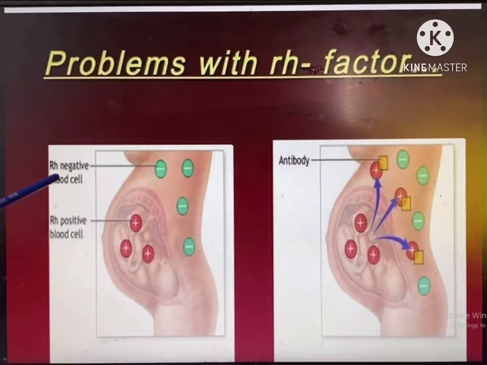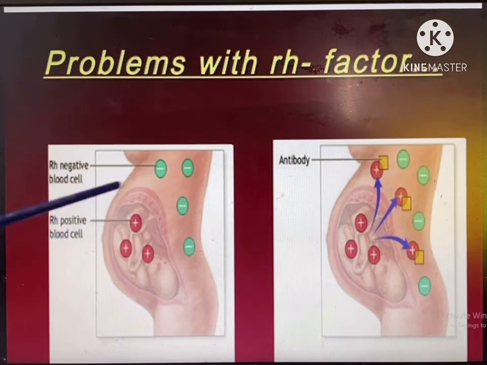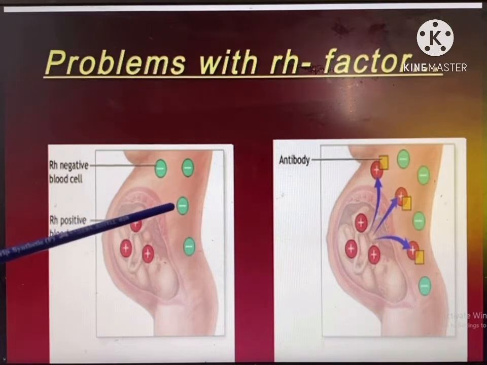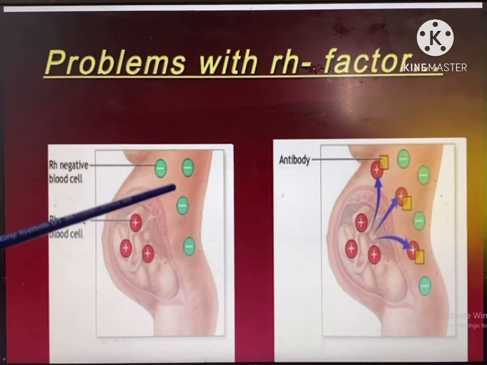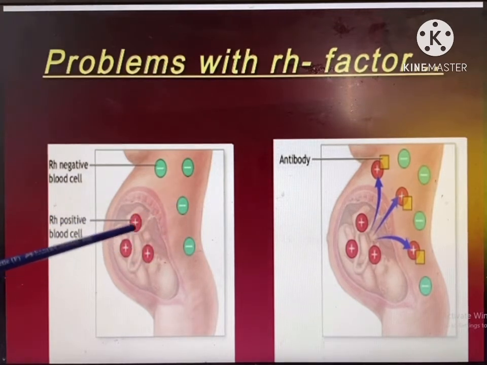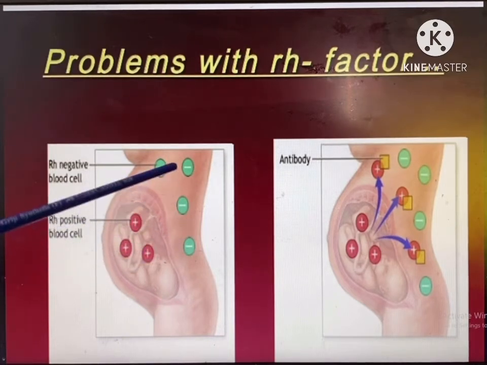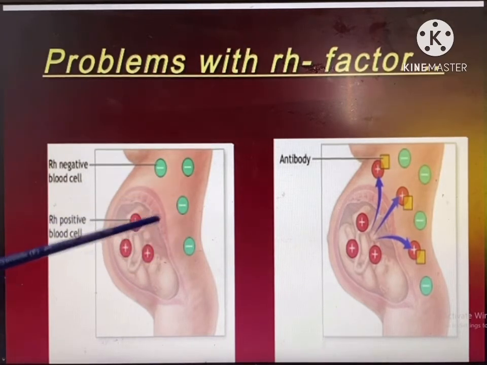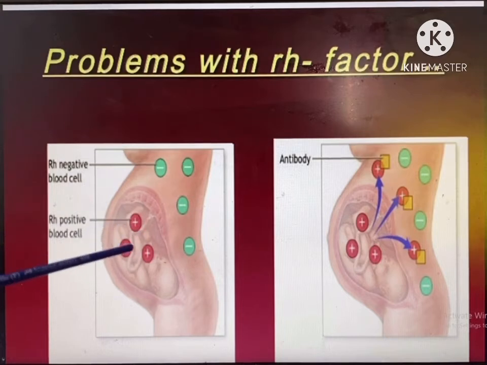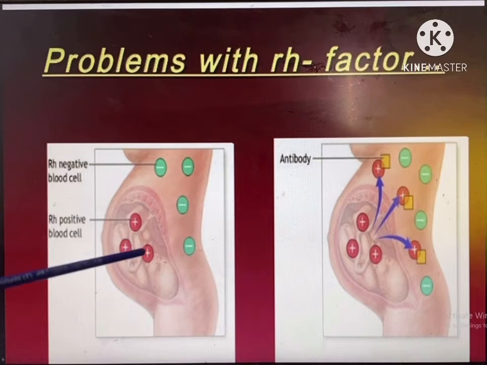As you see, the Rh negative blood group is in the mother's body. So if any positive factors enter the mother's bloodstream, the mother's blood will consider those positives as enemies or antigens, and the blood will start to form anti-Rh positive factors, or anti-antigens.